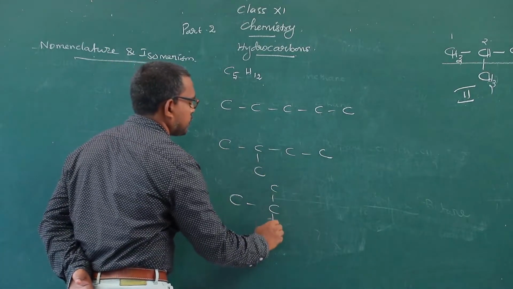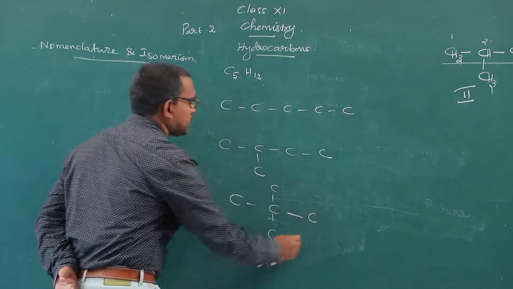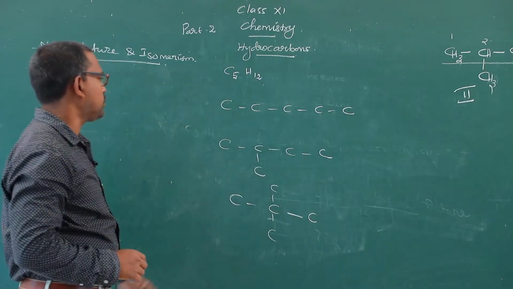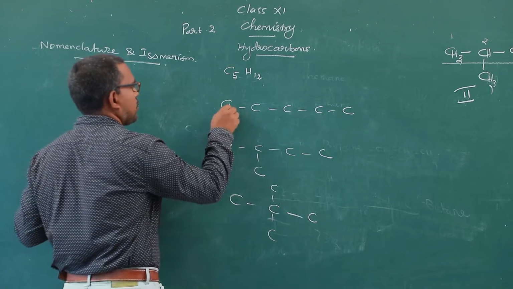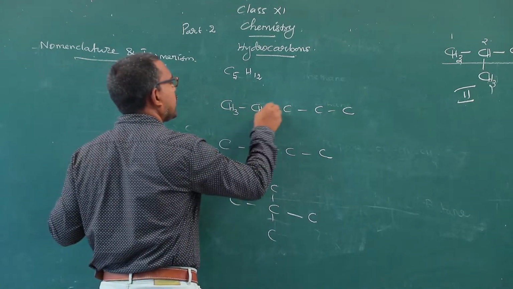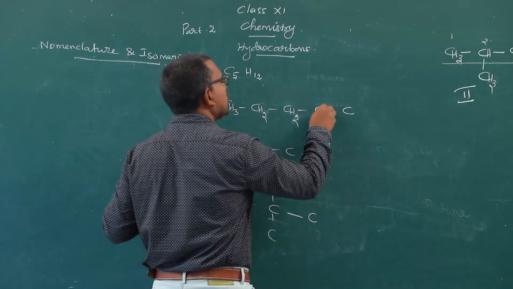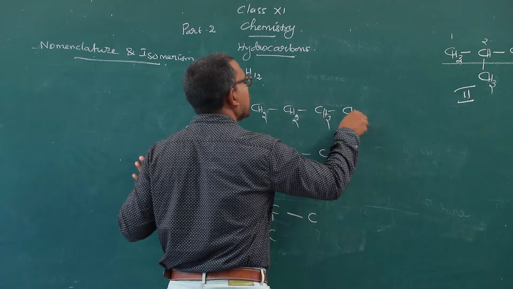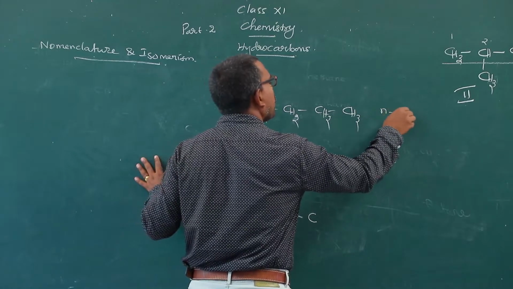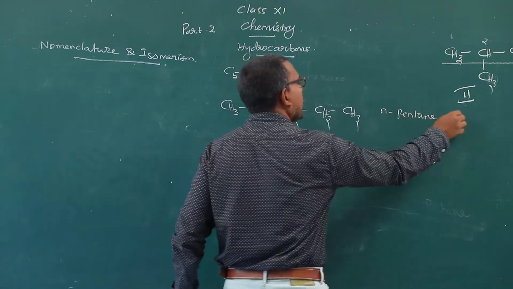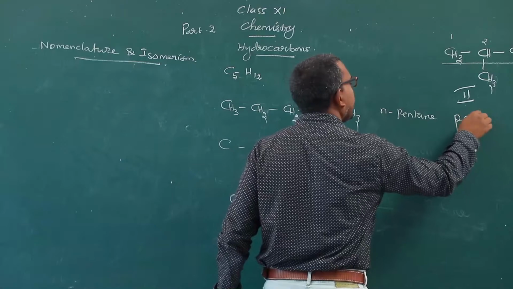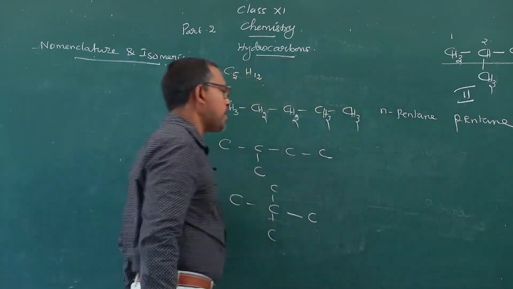The normal compound is CH3, CH2, CH2, CH2, CH3. Normal pentane. The IUPAC name of the compound is pentane. There will be no branches.